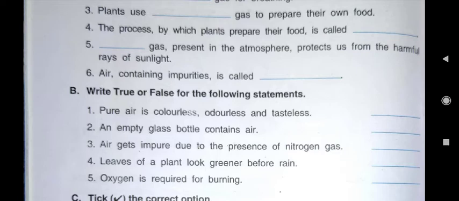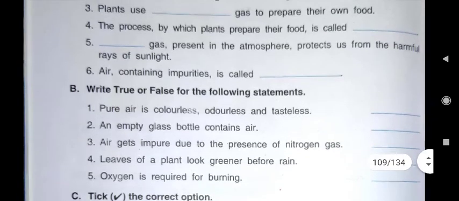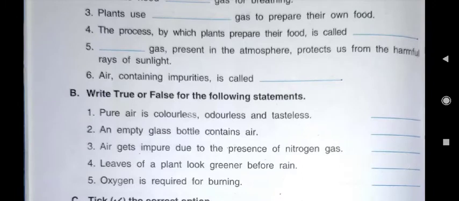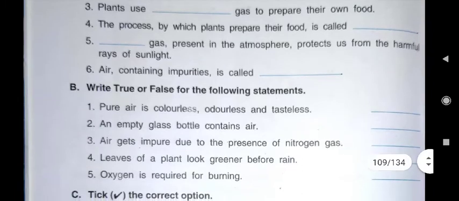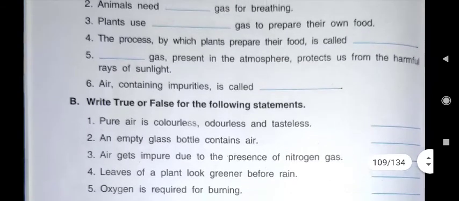Then fourth one you see, the process by which plants prepare their food is called, what you will write? Photosynthesis. PHOTO, photosynthesis. SYNTHESIS. Photosynthesis.